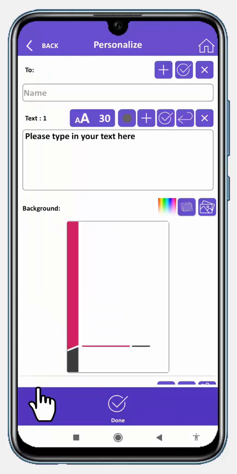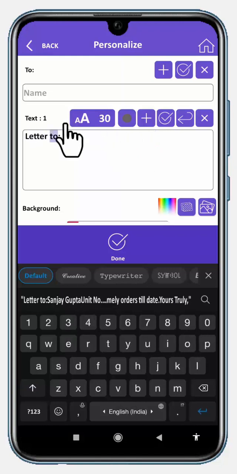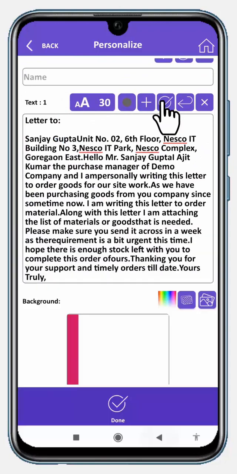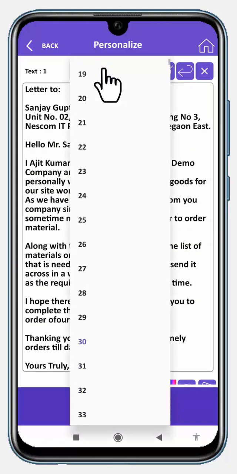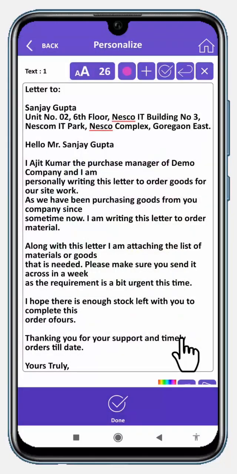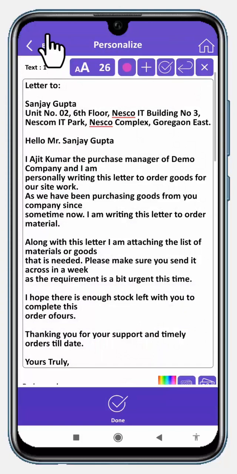Personalize it with the text content. Choose to type or simply copy and paste it. Font size and colors are manageable. You may add ready messages given by VistaShopee Tally.